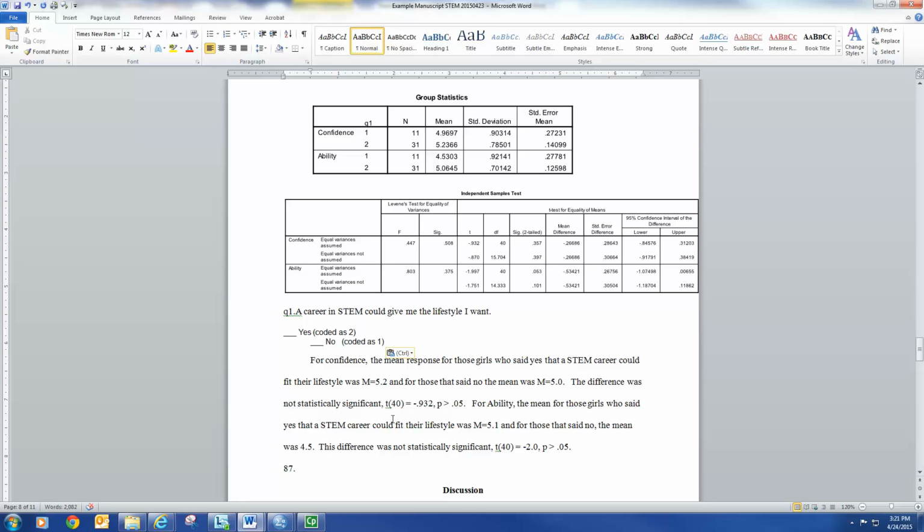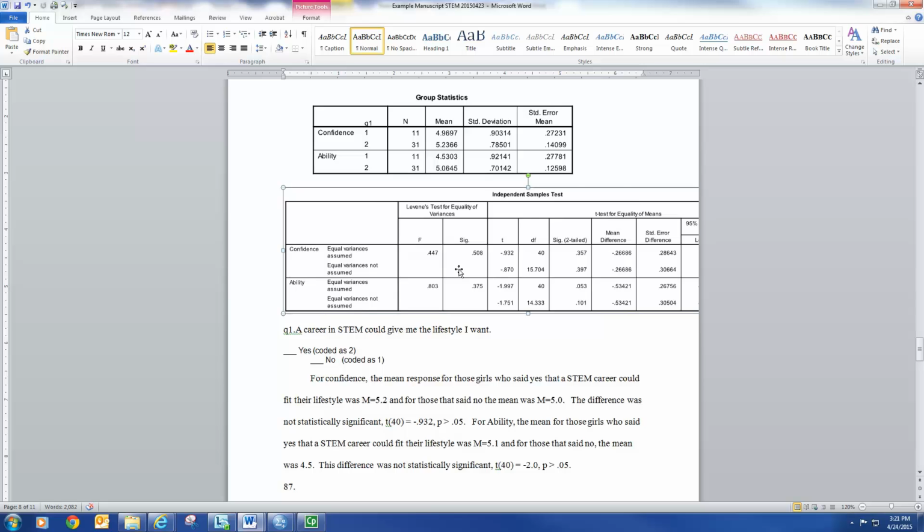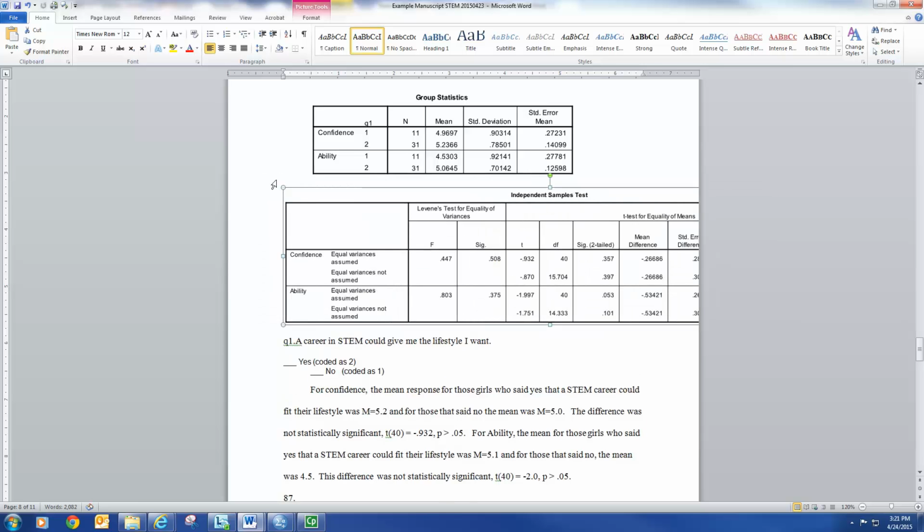How did we find that? So here we're looking at confidence. See confidence right here, and we won't work with the confidence interval, so I'm going to go ahead and blow this up a little bigger here. Okay, this is all we need. So the first thing we see in the output is we have our two rows, confidence and ability. We're just working with confidence right now.